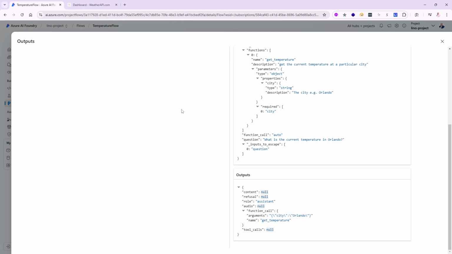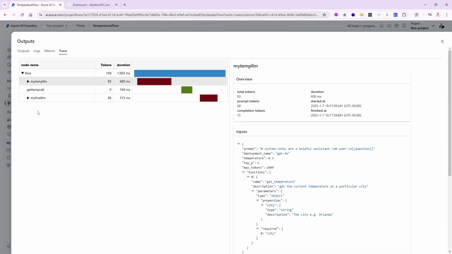And this is what I'm expecting. So if I go back, for instance, and I ask a question, who's Bill Gates? You will notice here in the output that the content will be filled and there will be no function call because it was not relevant to the question, so we didn't call the function or any of your functions. But because the LLM figured out, hey, from the description, it looks like I can call get temperature, this function can definitely do the job in here. So that's the beauty about that. This is amazing, that it can actually do all of this.